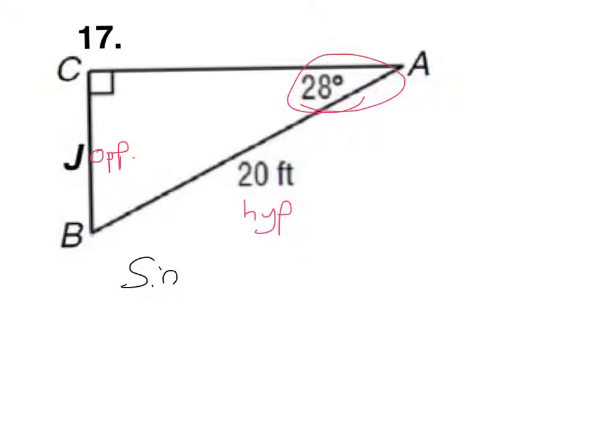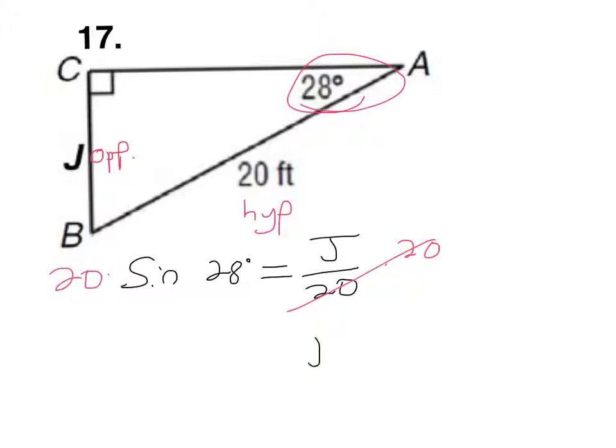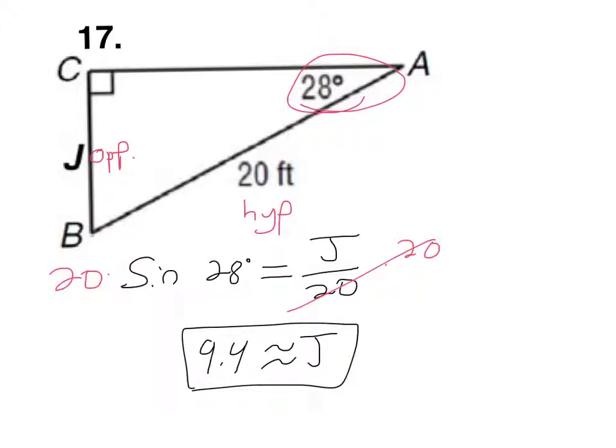So sine of 28 equals opposite over hypotenuse, j over 20. All right, once you have this set up, this one's actually fairly straightforward. Since j is dividing by 20, you're going to multiply both sides by 20. And so you just type in 20 times sine of 28, and you get 9.4, approximately 9.4.